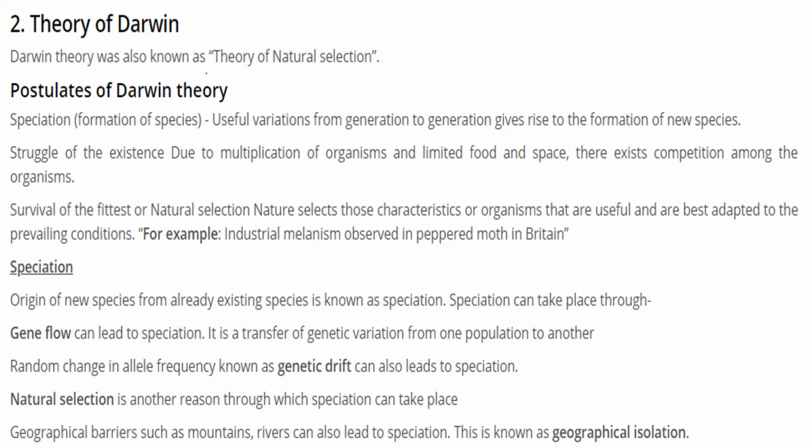Theory of Darwin, also known as the theory of natural selection. So what were the postulates of Darwin's theory? First is speciation, or formation of species. Useful variation from generation to generation gives rise to the formation of new species.